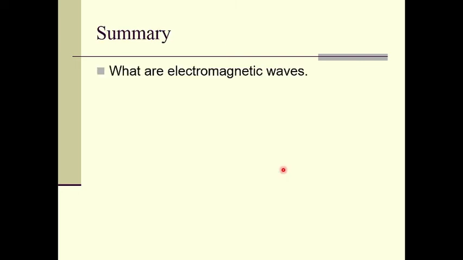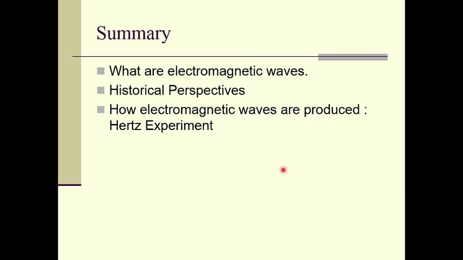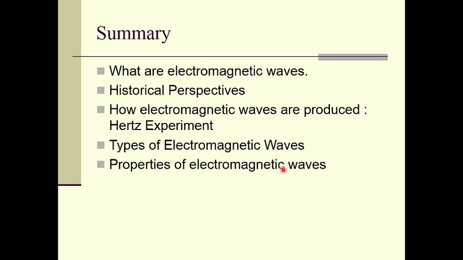So in summary, in today's lecture we have studied what electromagnetic waves are, their historical perspective, and how electromagnetic waves are produced in the laboratory. We have studied the Hertz experiment. We have also studied different types of electromagnetic waves and the general properties of electromagnetic waves. In the next lecture, we will study the electromagnetic spectrum and different types of electromagnetic waves in detail. Thank you.